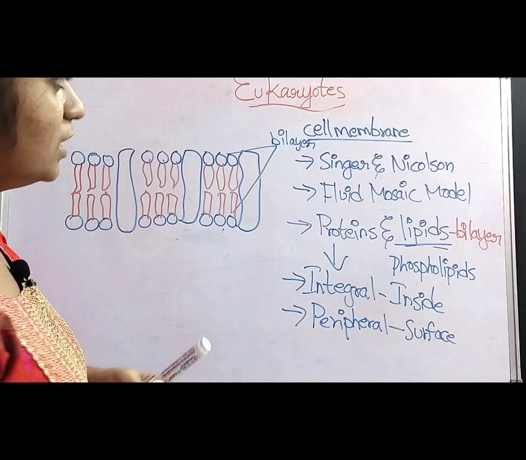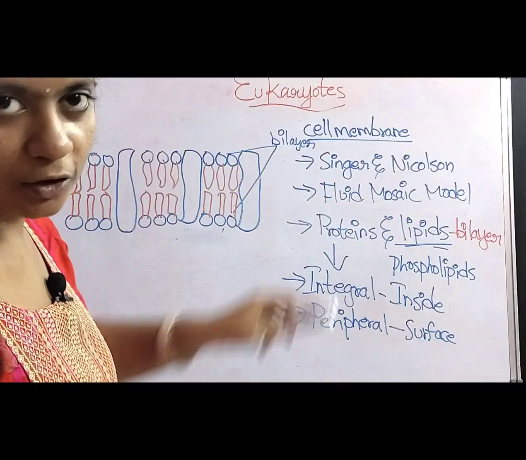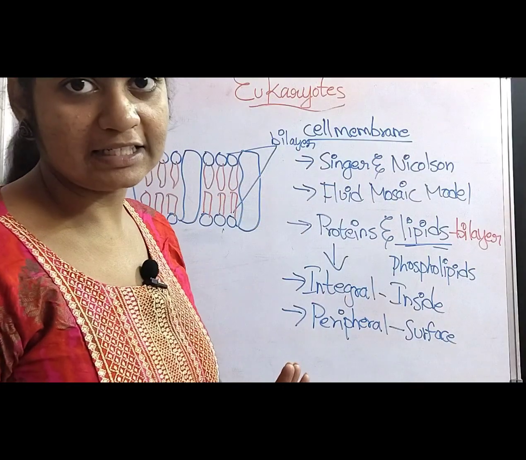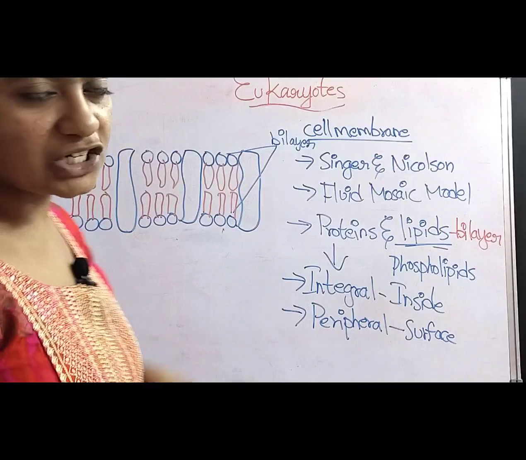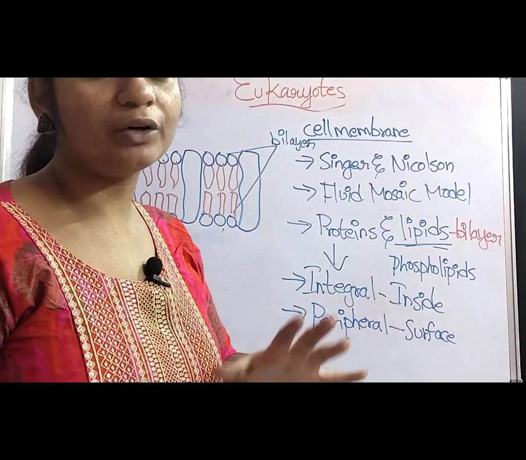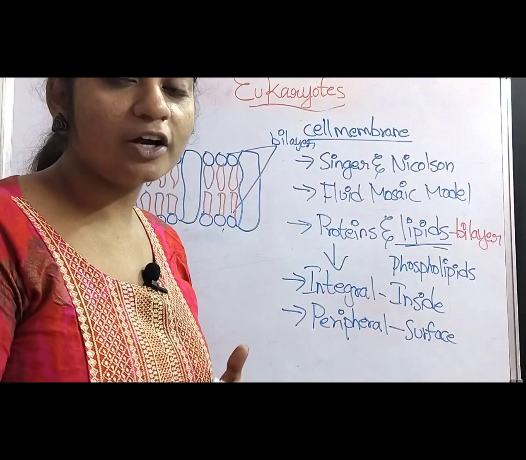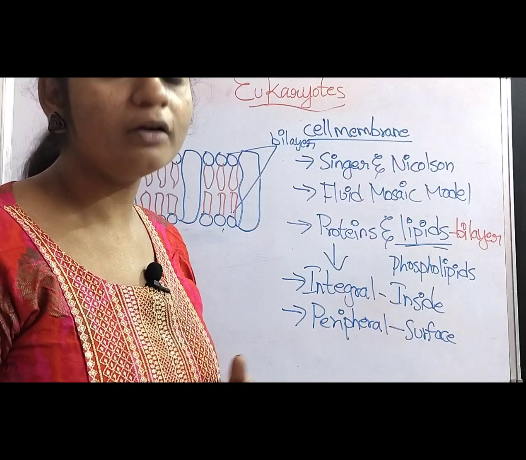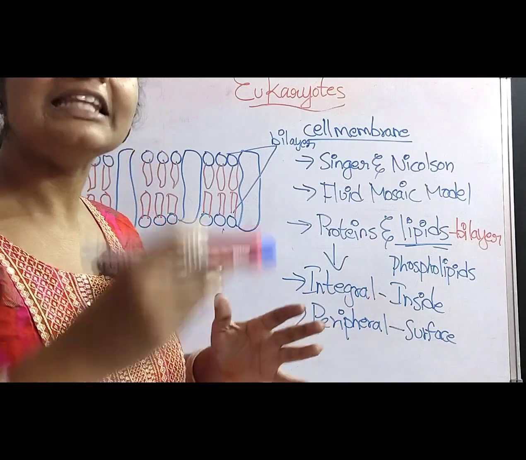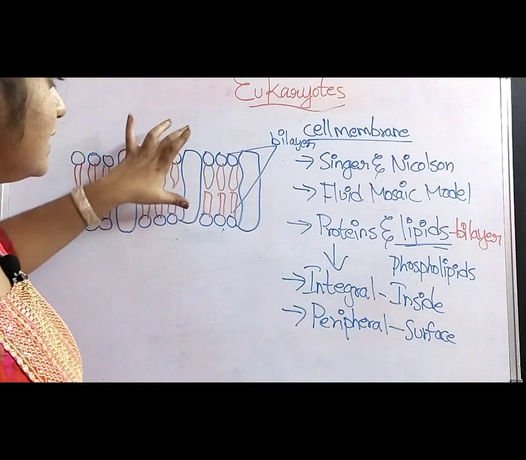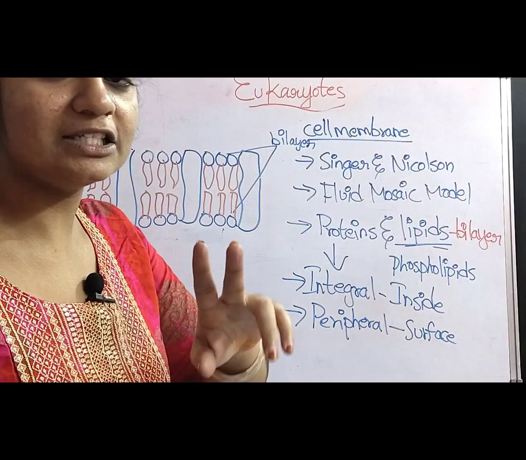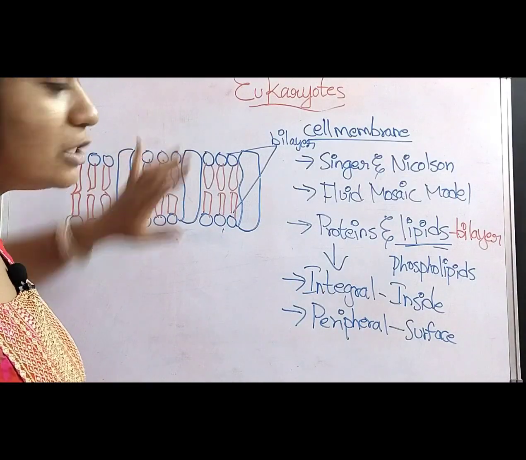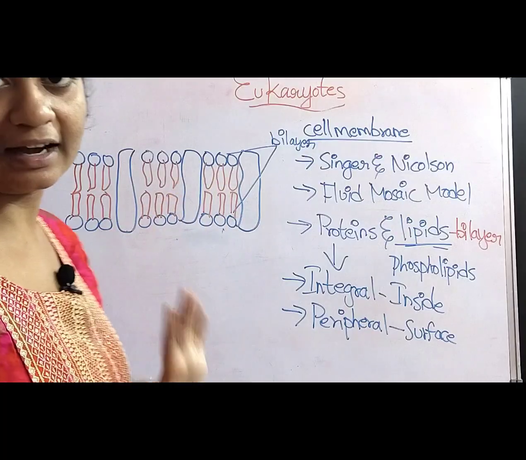Again I am repeating, the fluid mosaic model was proposed by Singer and Nicholson. According to this model, the cell membrane structure is prepared with both proteins and lipids, and the lipids which are involved in the cell membrane formation are of the phospholipid type. And these phospholipids are arranged in bilayer structures. Bilayer means in two layers. The lipids are arranged in two layers. In between these two layers, the proteins are arranged.